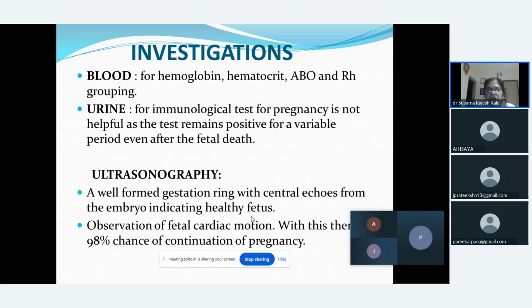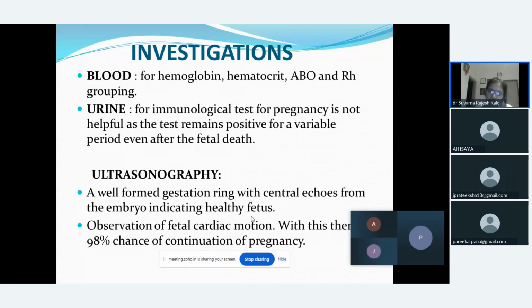Now, what investigations are required? We can go for blood tests for hemoglobin and hematocrit, check the Rh factor in the female, do ABO blood grouping, and go for an immunological test for pregnancy. But it is not helpful, because the test remains positive for a variable period of time even after the fetus is dead.